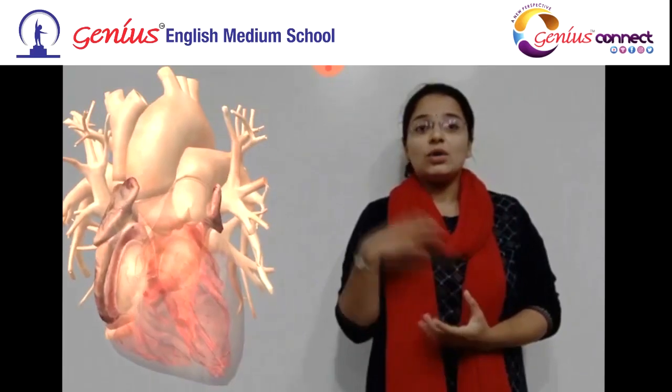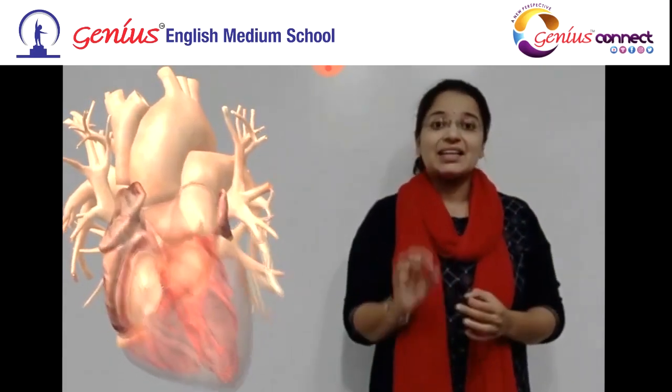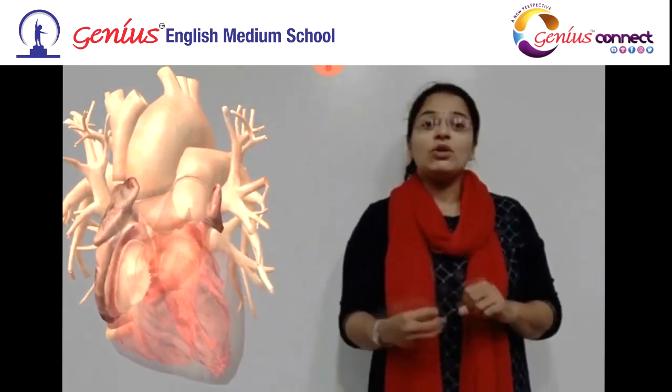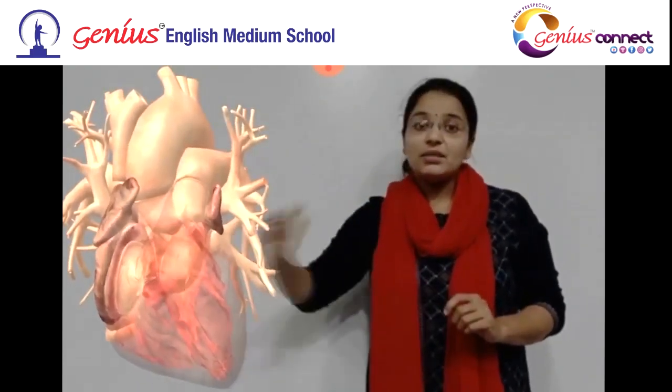If we talk about how the heart works, then we would say that the deoxygenated blood from the entire body is collected by specialized vessels called vena cava and it is poured into the right atrium. From the right atrium the blood goes into the right ventricle by opening of a valve called the tricuspid valve. This was about the deoxygenated blood. From the right ventricle the blood is transferred into the lungs. So here we would say that blood has been removed from the heart. Inside the lungs the blood will get oxygenated and it will again come back to the heart.